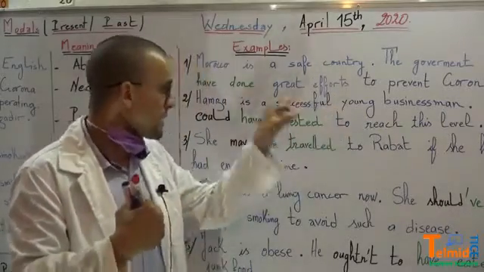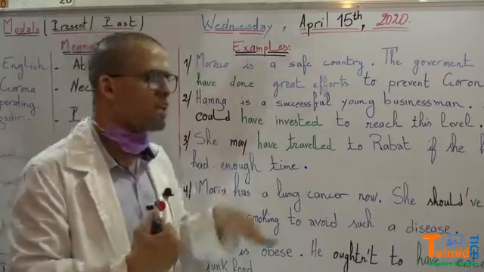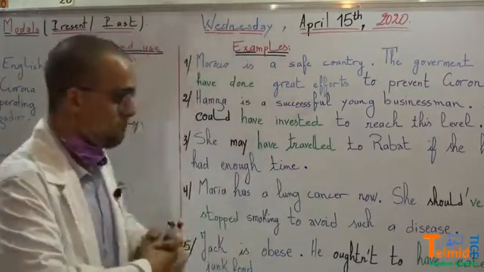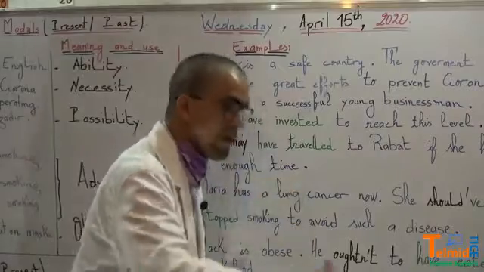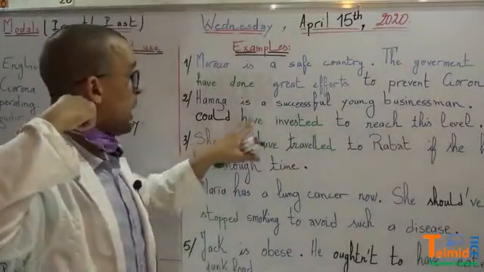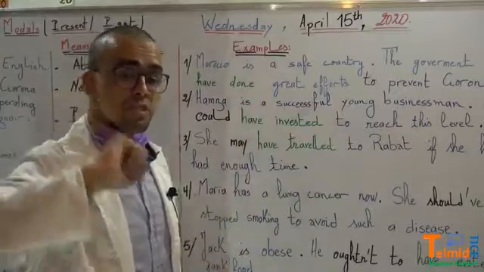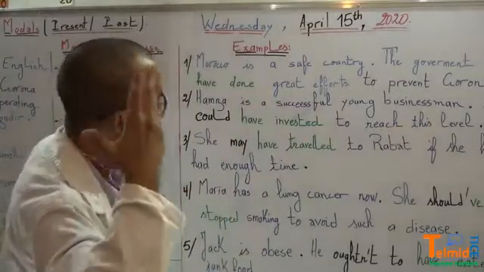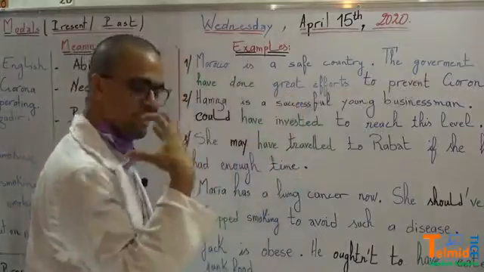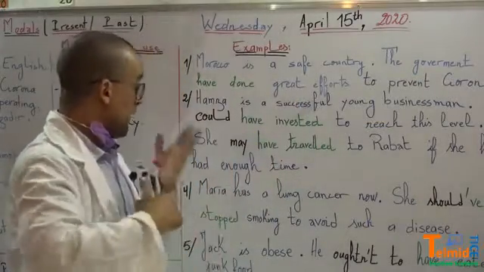So he must have done, or he could have done a lot of efforts to reach this level. Not now. Now he is successful. But before being successful, Hamza could have done or could have invested a lot. It's the past. So this is a model in the past. It's the use in the past. Now, number 3.